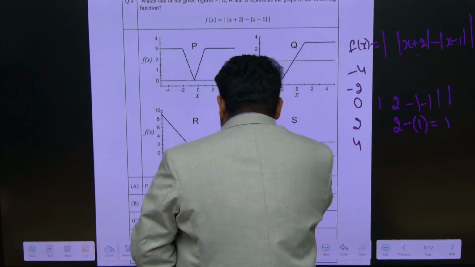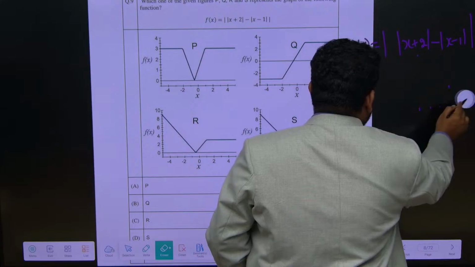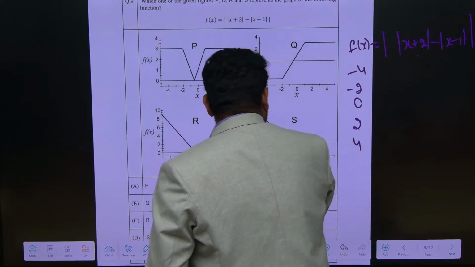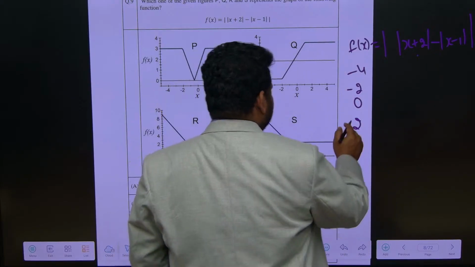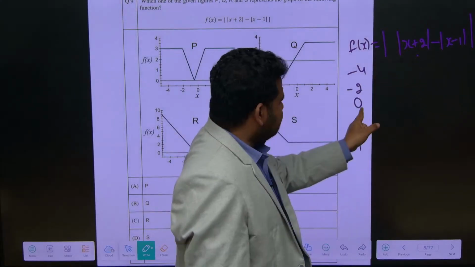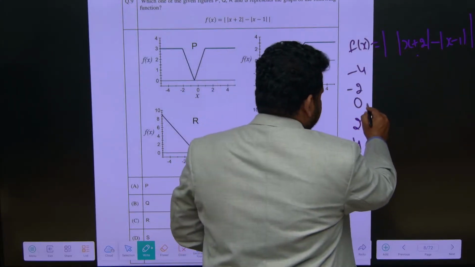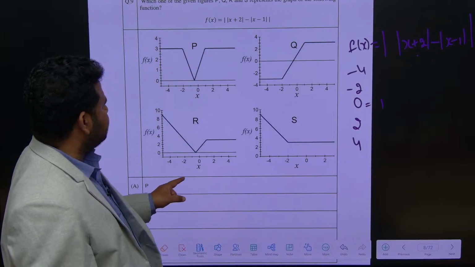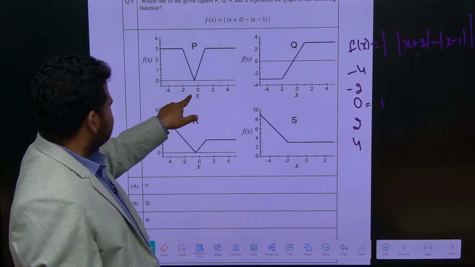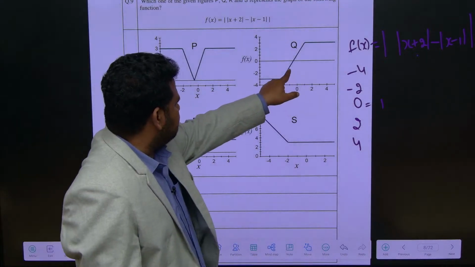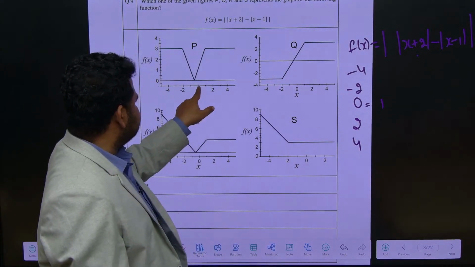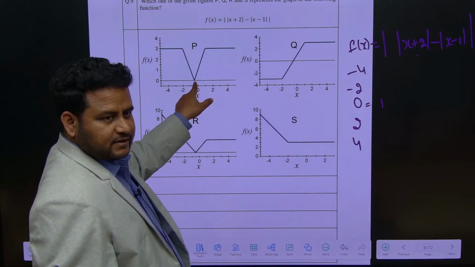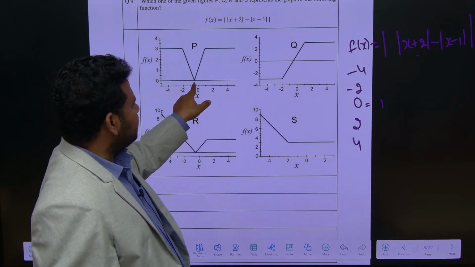So if x is equal to 0, f of x will become equal to 1. That means if x is equal to 0, where is x equal to 0? Here. If I take x equal to 0 here, what is f of x, what is it coming? It should come equal to 1.